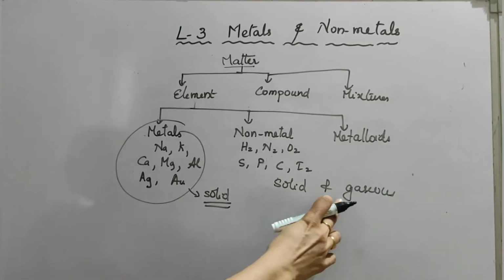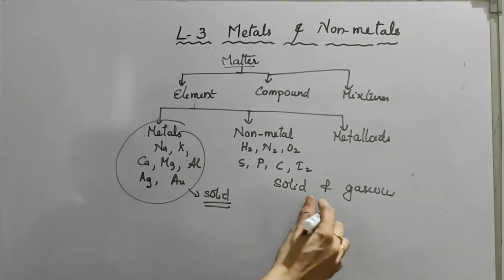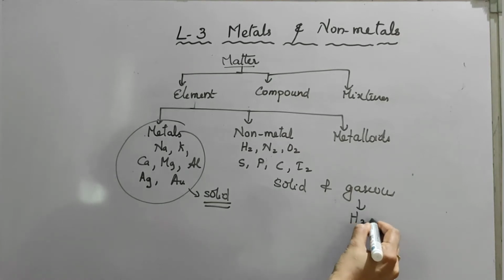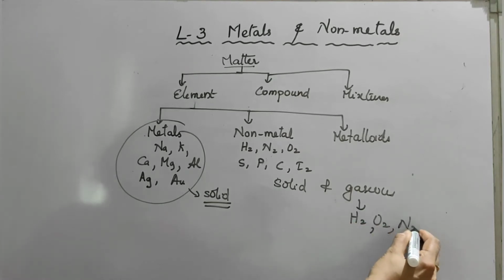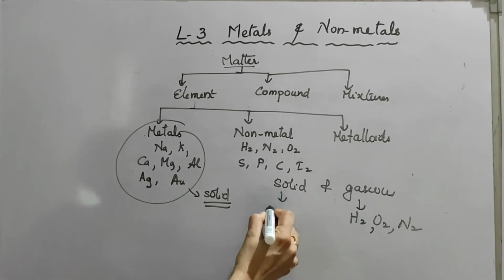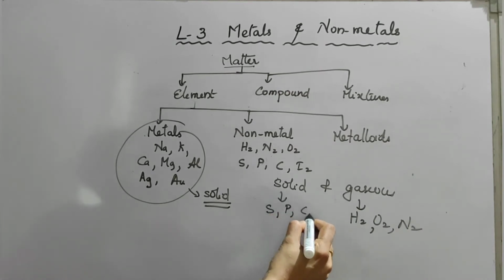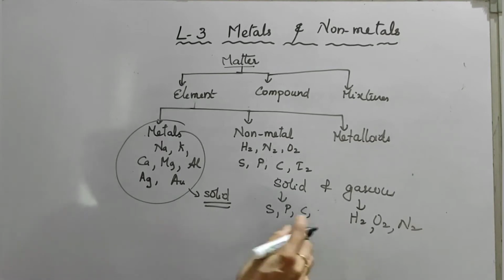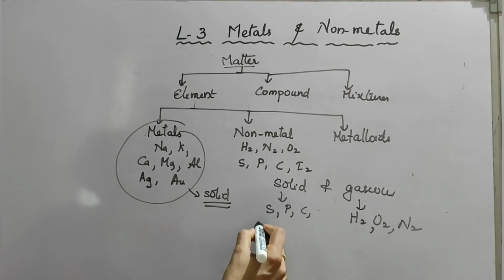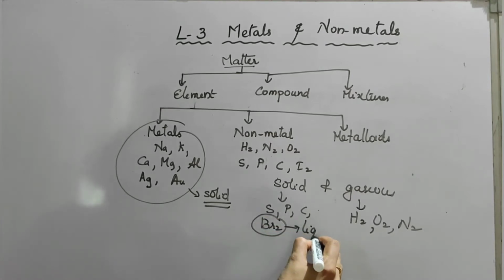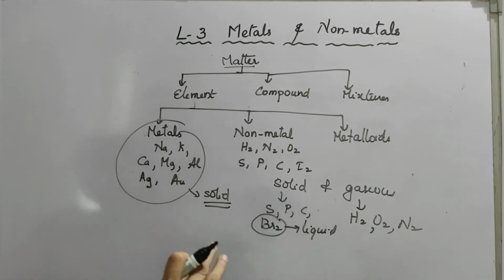When we talk about the gaseous states of non-metals, those are hydrogen gas, oxygen gas, nitrogen gas, etc. And in the solid state, that is sulfur, phosphorus, carbon, iodine, etc. These are all in the solid form. An exceptional case is bromine. Bromine is present in liquid form.